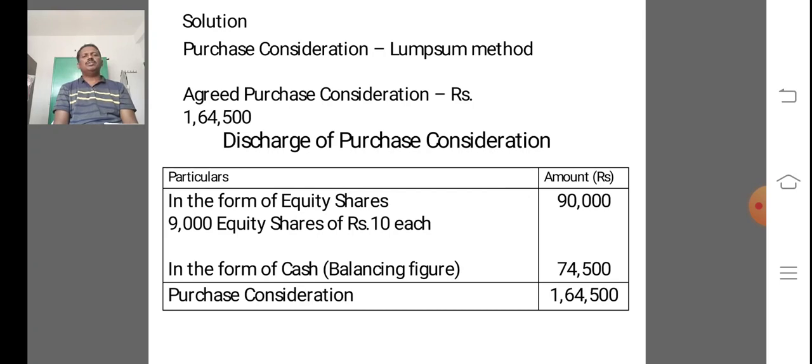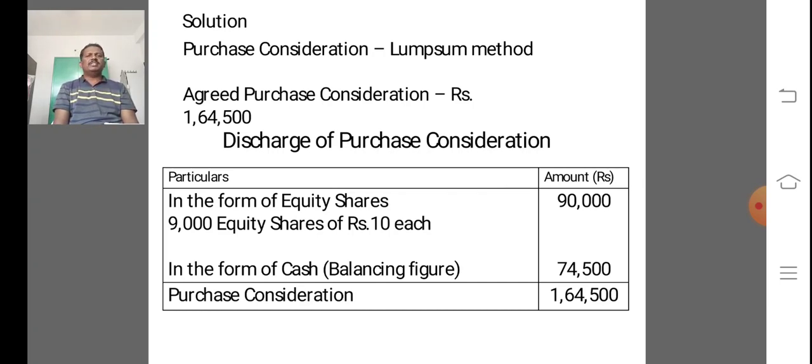In this problem there is no necessity to calculate PC, because it is directly given, that is total PC is equal to 1,64,500.